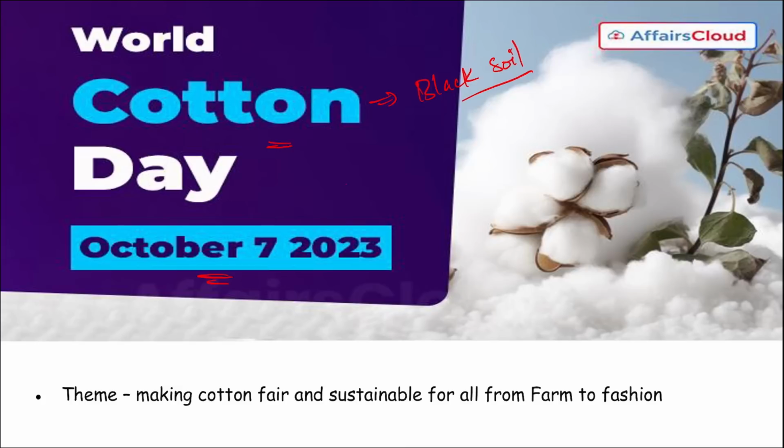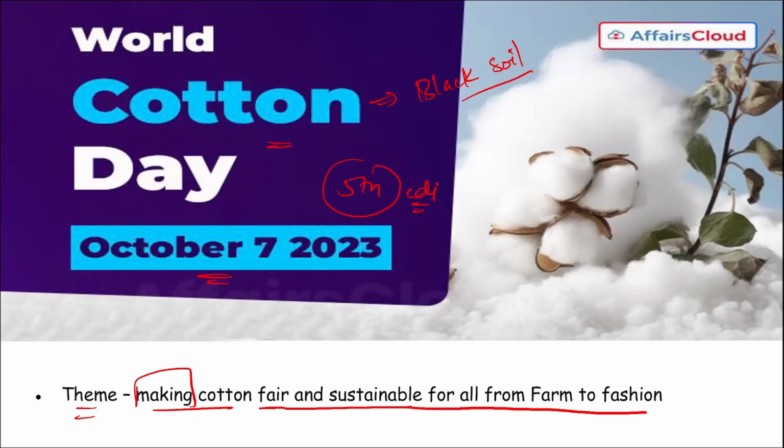Then, it was the 5th edition of World Cotton Day observed in 2023, and the theme here is making cotton fair and sustainable for all, from farm to fashion. I repeat, making cotton fair and sustainable for all from farm to fashion.